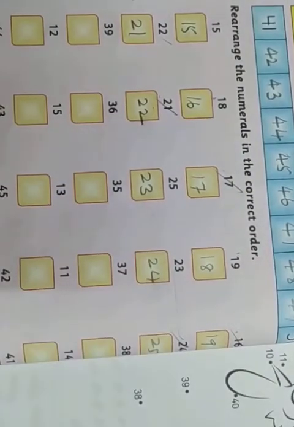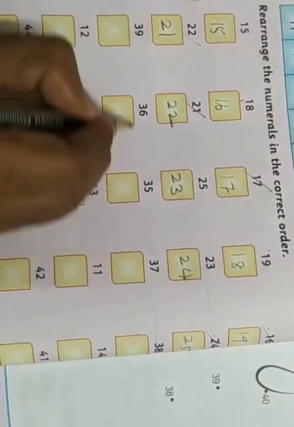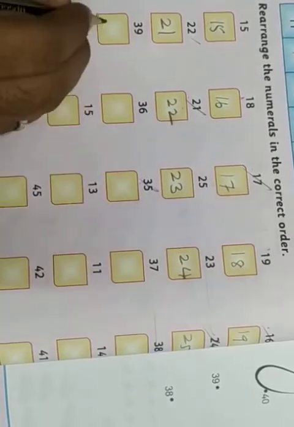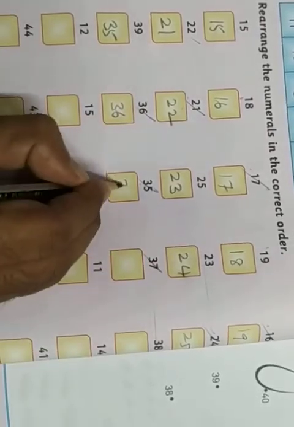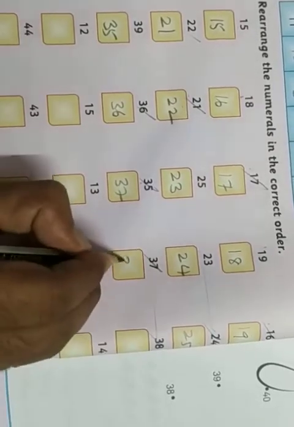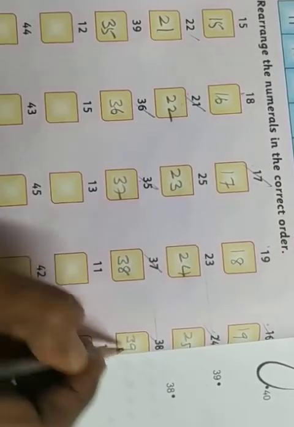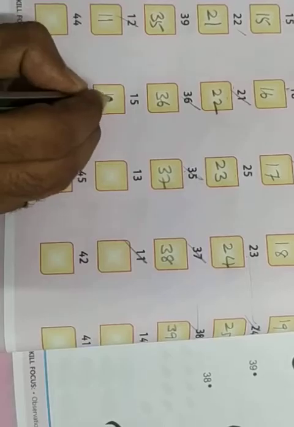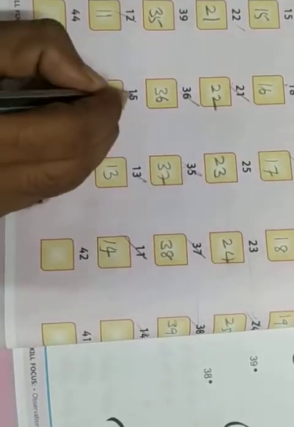Okay. Followed. Next, the numbers start from 35: 35, 36, 37, 38, 39. Okay. Next here, the numbers start from 11: 12, 13, 14, then 15.